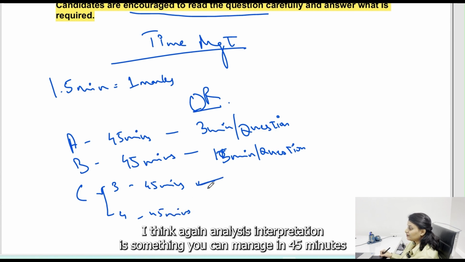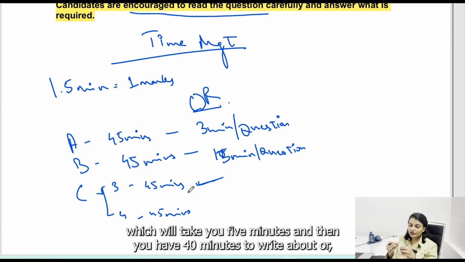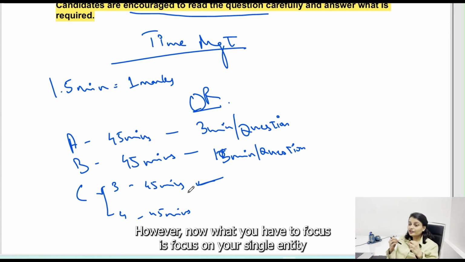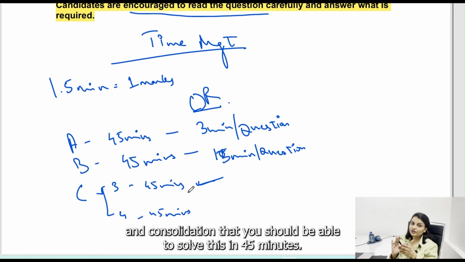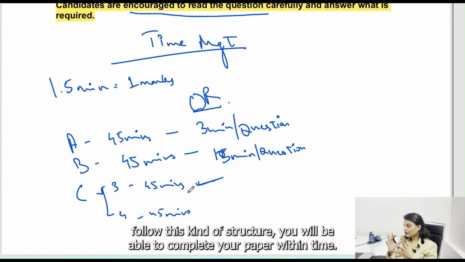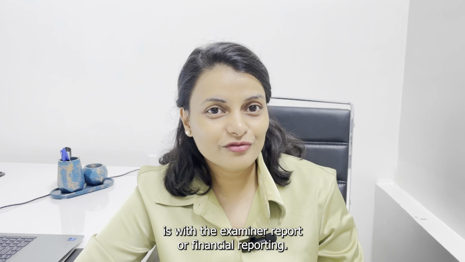I think again analysis interpretation is something you can manage in 45 minutes, because typically some 5-6 ratio calculation would have been asked, which will take you 5 minutes. And then you have 40 minutes to write about 15 to 16 points, which is good enough time. However, now what you have to focus on your single entity and consolidation, that you should be able to solve this in 45 minutes. So if you can follow this kind of structure, you will be able to complete your paper within time. So this is with the examiner report of financial reporting.